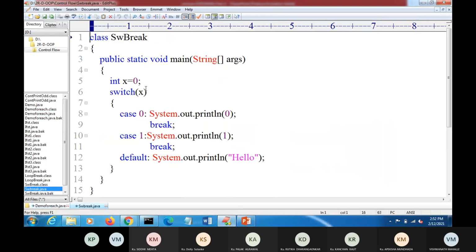Here SW break is the class name, and inside main I have declared integer x is equal to 0, and I have passed this to the switch. Now, first of all we will see without using break. I have removed this break.